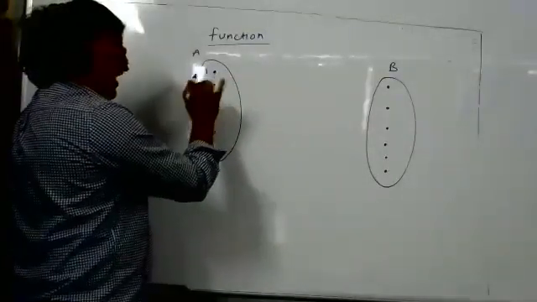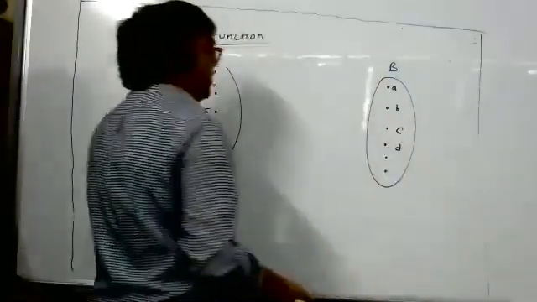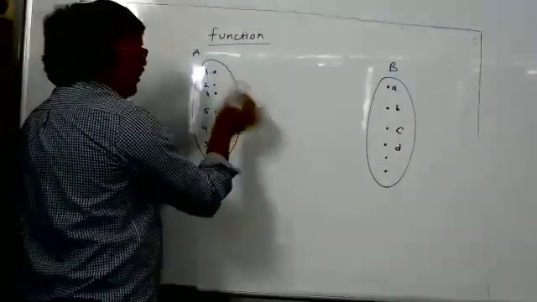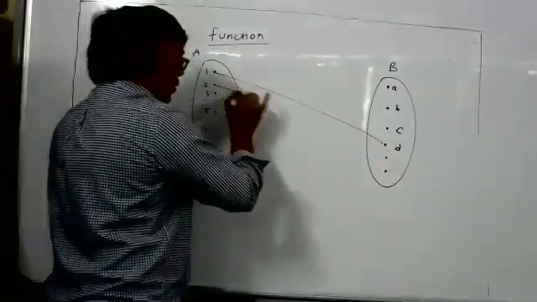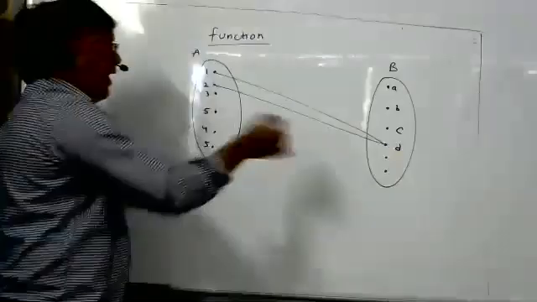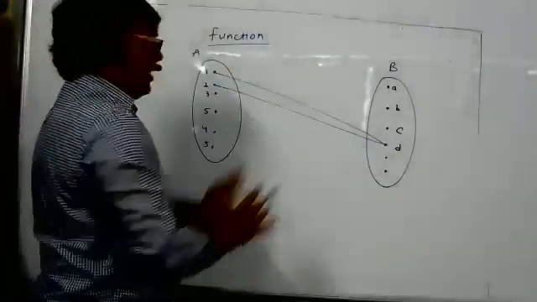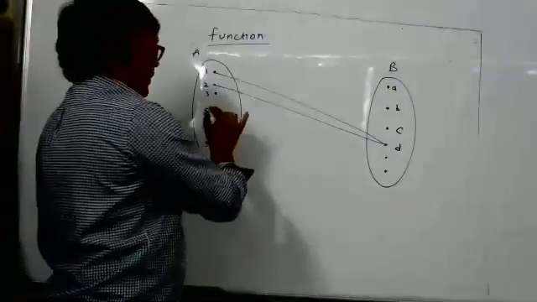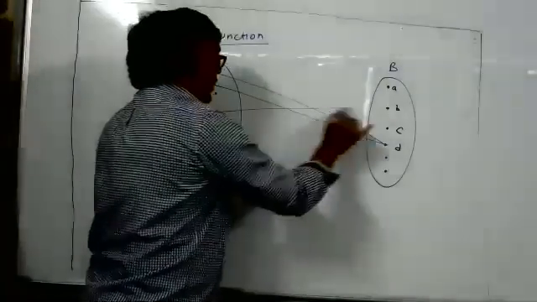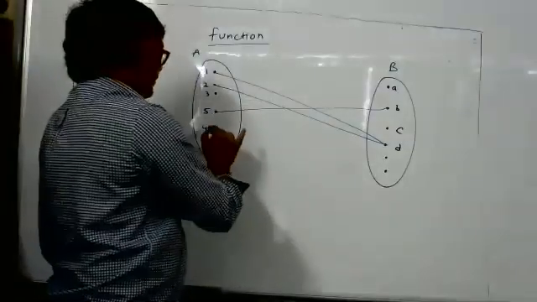Suppose this is A, B, C, D. Suppose there is a rule. If the rule changes, the function also will change. So suppose under some rule, element 1 is associated to D. Element 2 is also associated to D. That is okay. 2 different elements can have the same image. 2 different elements can be associated to the same element. That is okay, but each element should be associated to only one. Suppose 5 is associated to B. And to one element, all the elements can also be associated. That is not a problem.